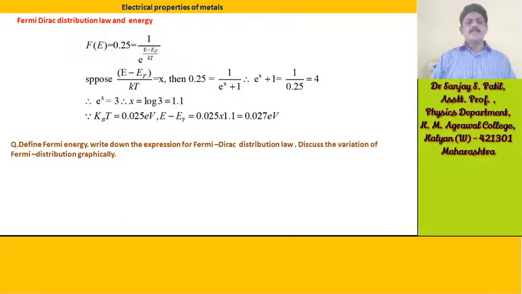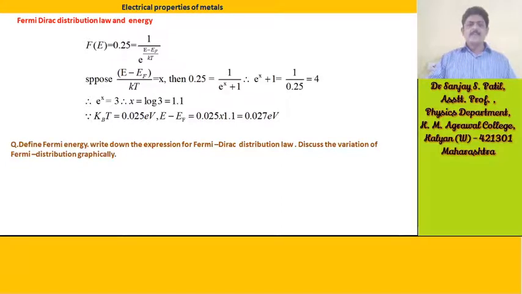So f(E) is equal to 0.25, which is equal to 1 by e raised to (E minus EF) divided by kT, plus 1. Suppose (E minus EF) divided by kT is equal to x, then 0.25 is equal to 1 by e raised to x plus 1. Therefore e raised to x plus 1 is equal to 1 by 0.25, which is equal to 4.